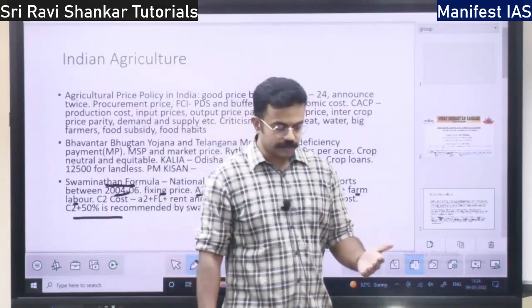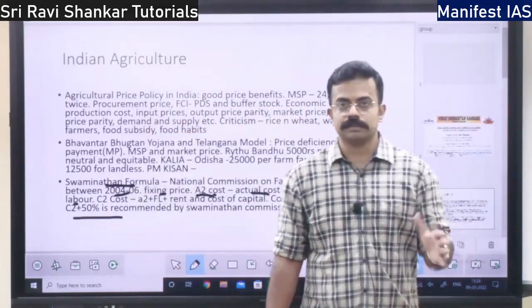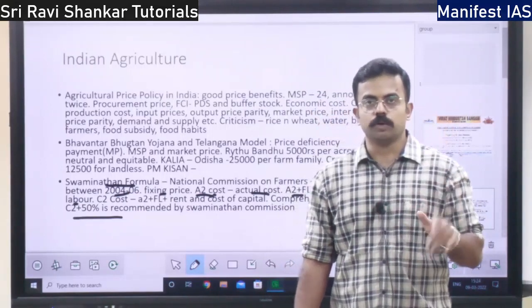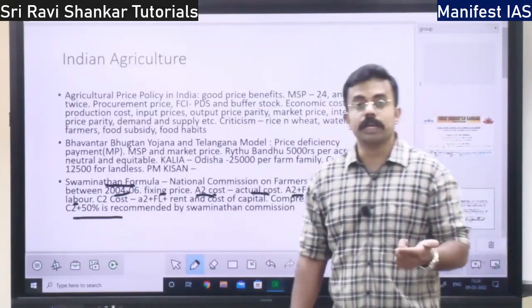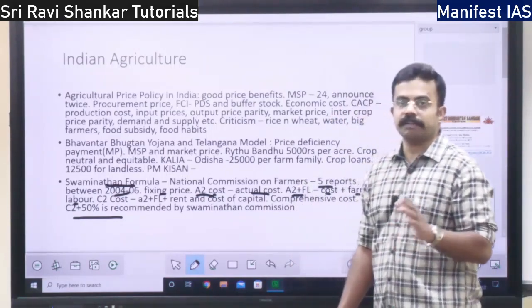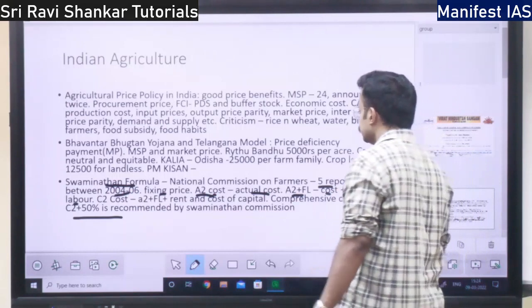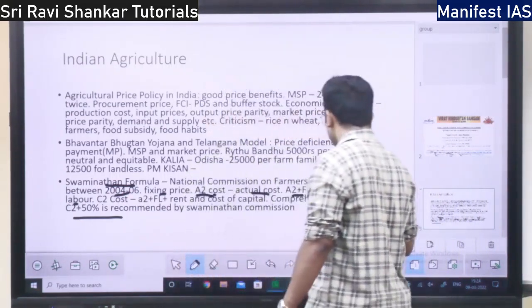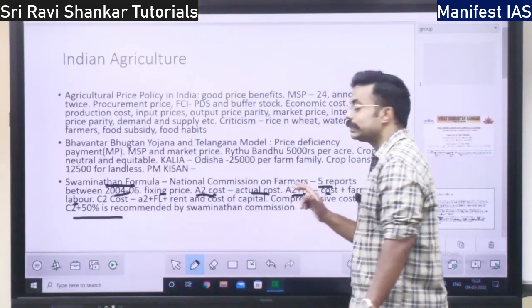First, a farmer will put in the input, that is the seeds, fertilizers, irrigation, everything. But he will also do labor, right? He will work on the field. That working on the field is considered under the formula A2 plus FL.